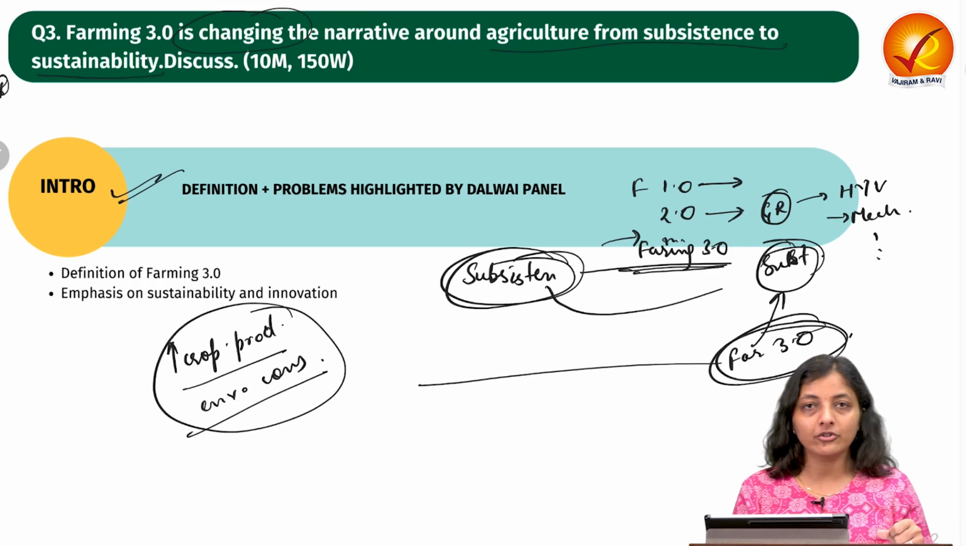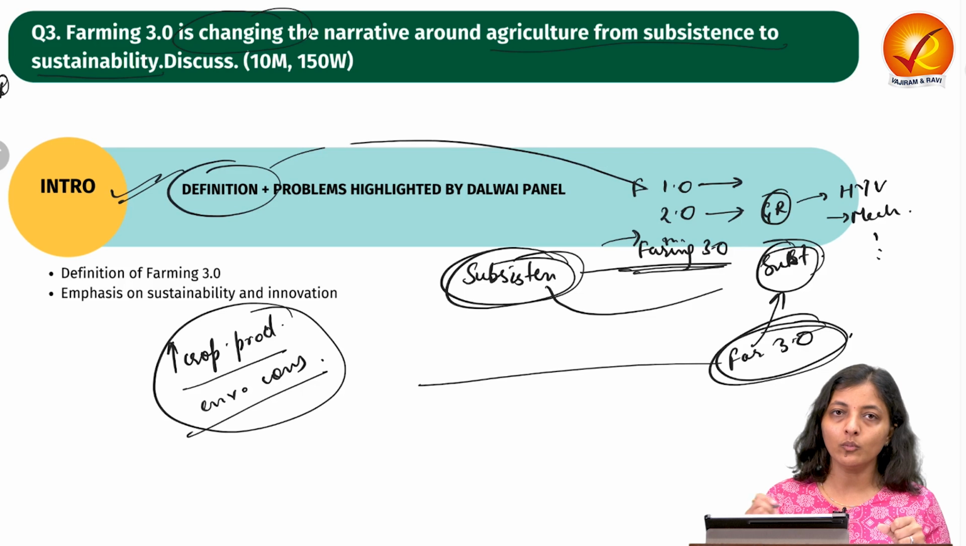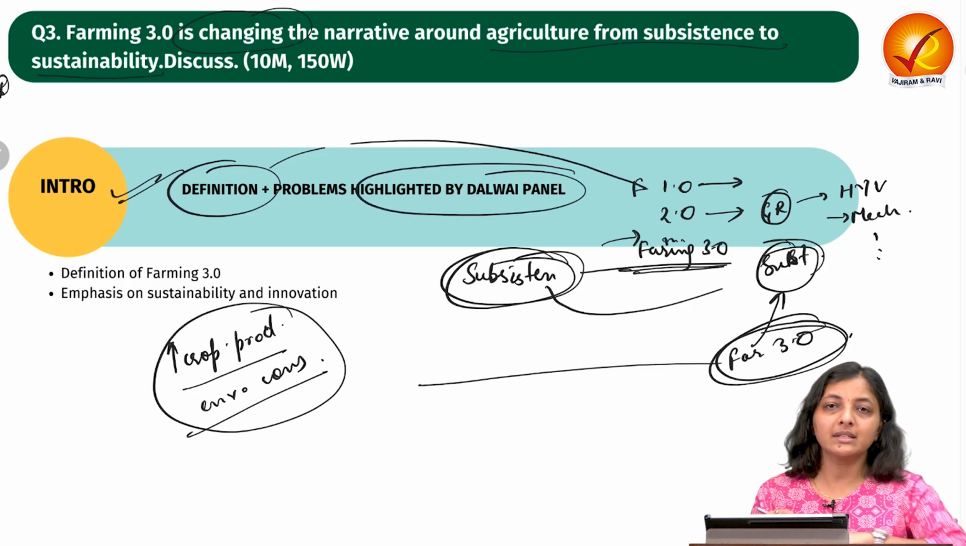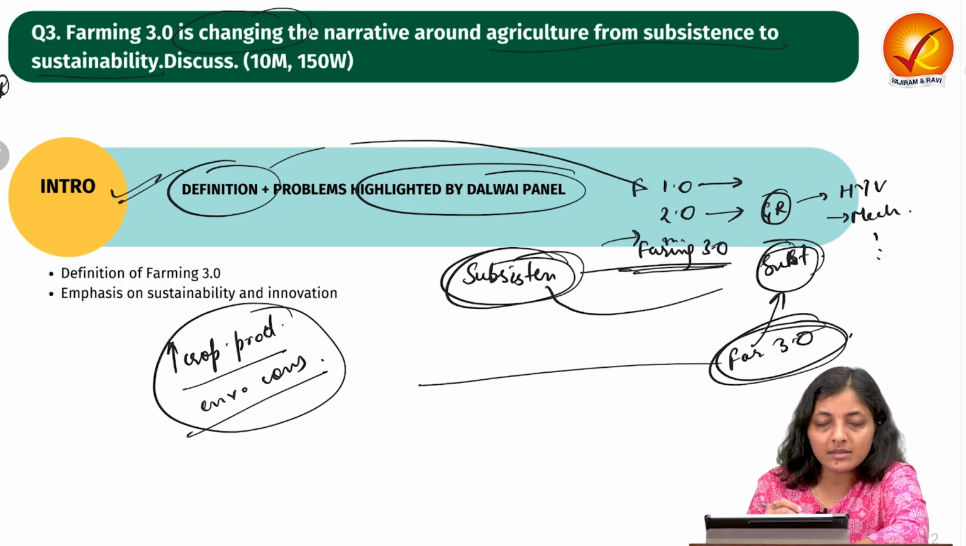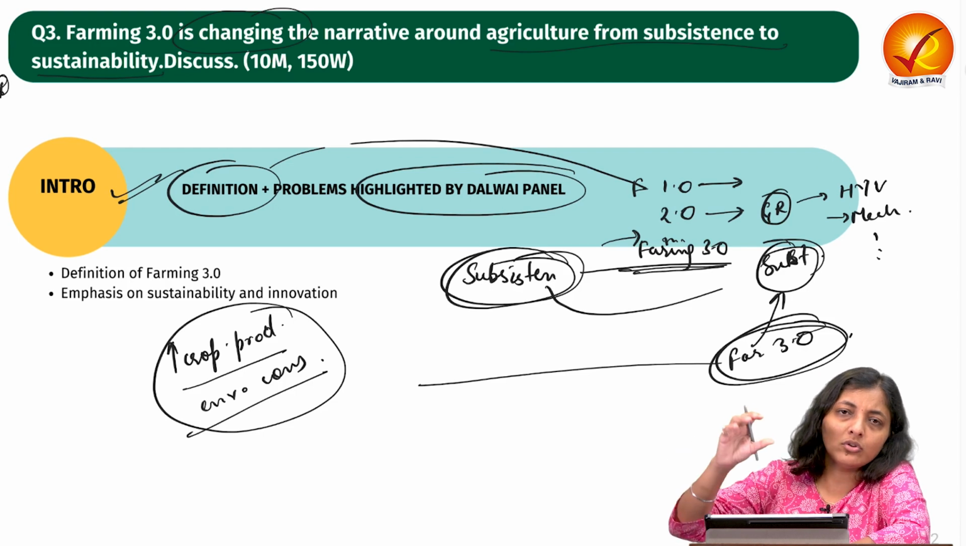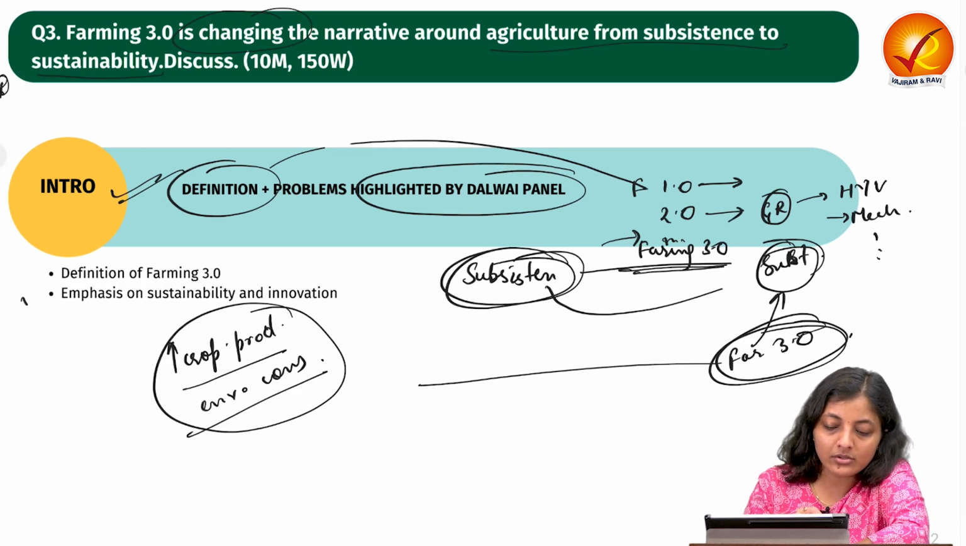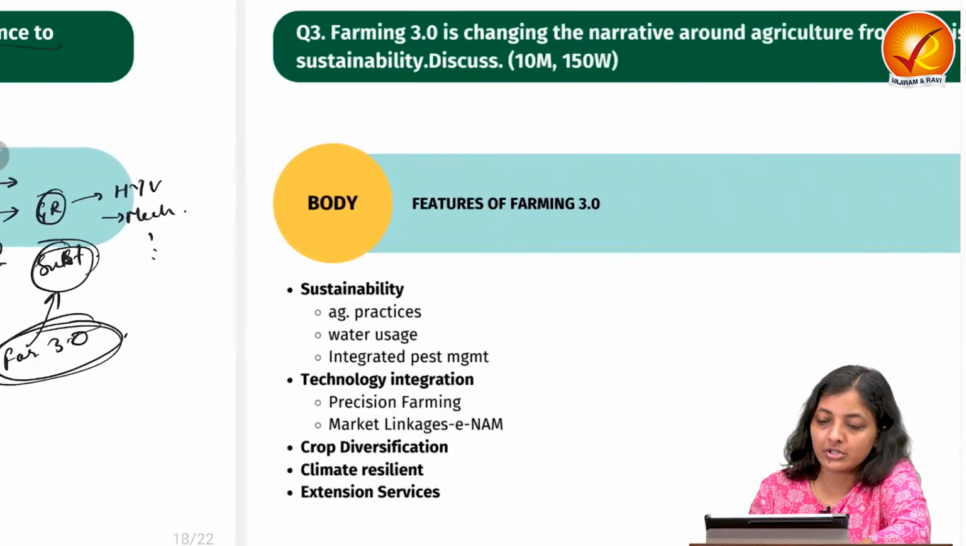So let's start with the introduction. In the introduction, you can write the definition of Farming 3.0, whatever we have discussed, or you can write some problems highlighted by the Dalwai panel, that there are issues of high input cost, very low productivity, and weakened market linkages. So Farming 3.0, with disruptive technologies, can change the scenario. This way you can start the introduction.